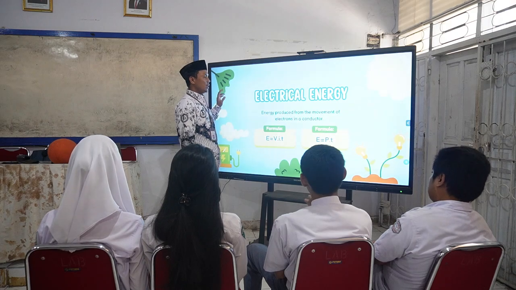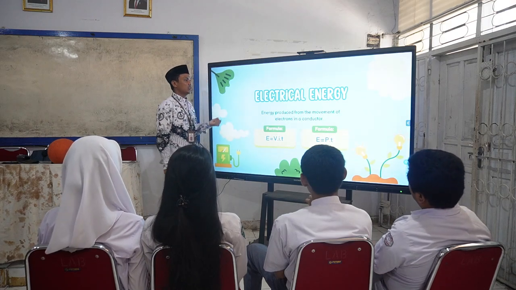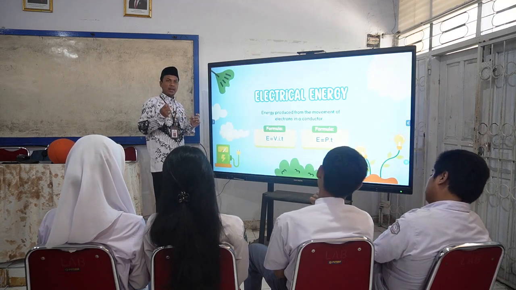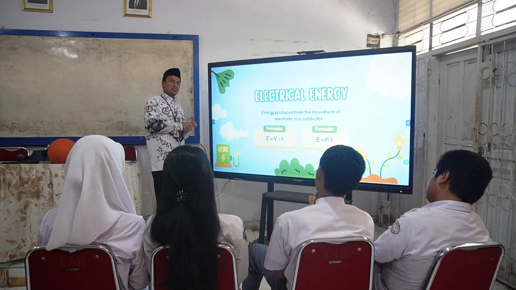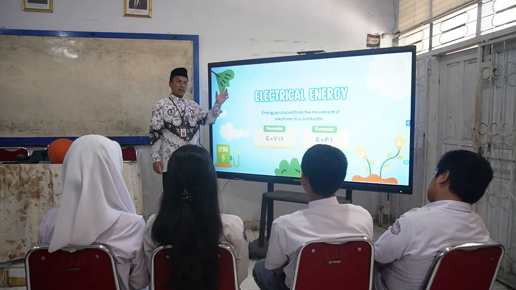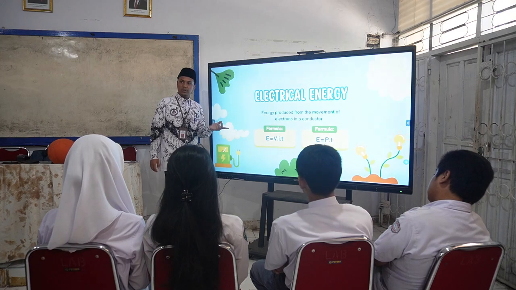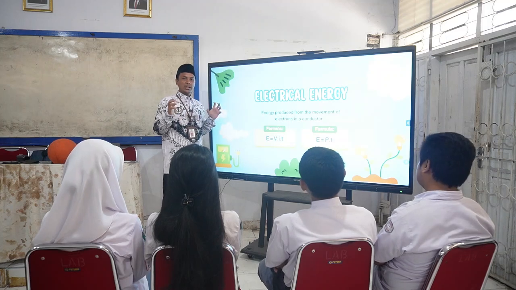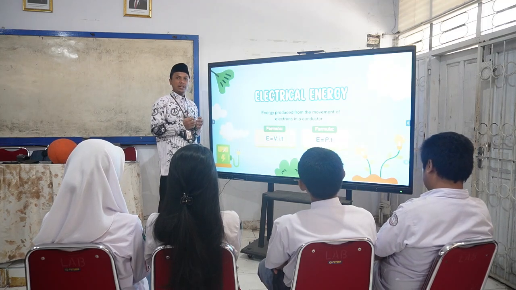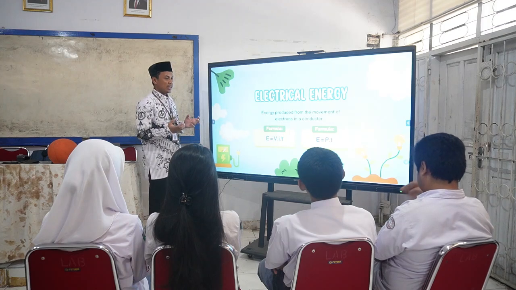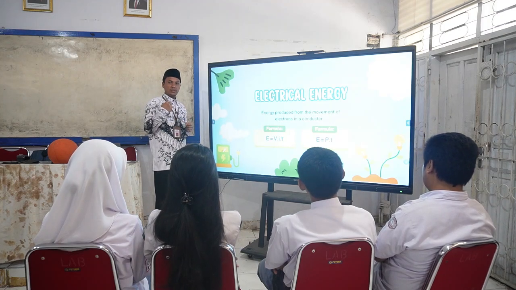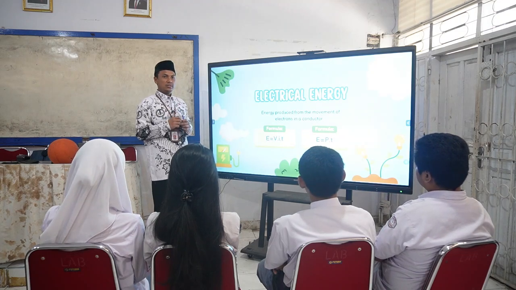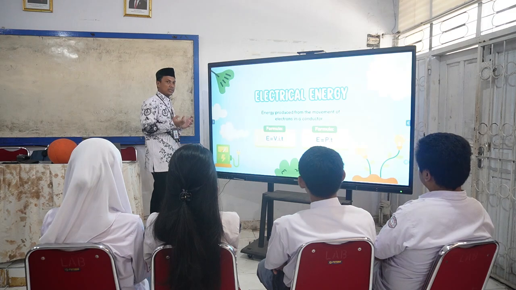Next, last but not least, is electrical energy. Electrical energy is produced by the moving of electrons. For example, lightning is an example of this electrical energy. Another example in a creature is the electric eel. Electric eels can generate electricity to stun their prey or defend against enemies or predators.